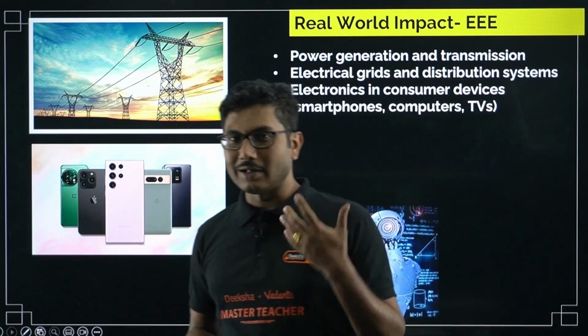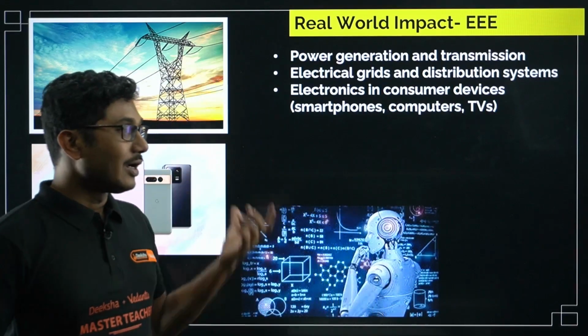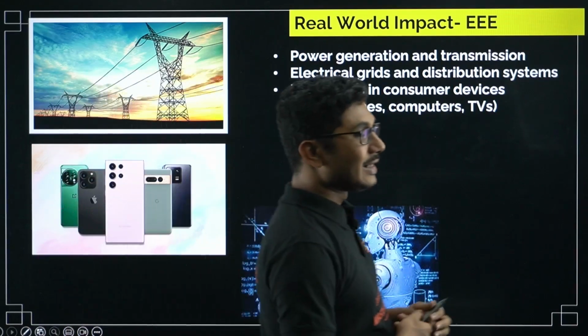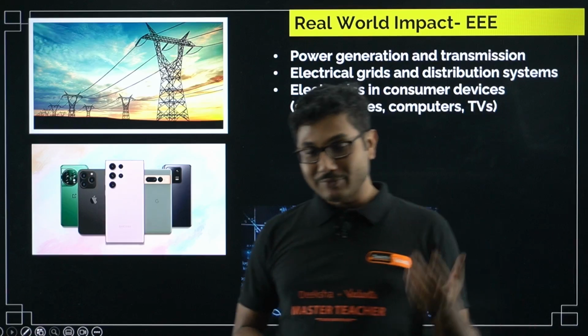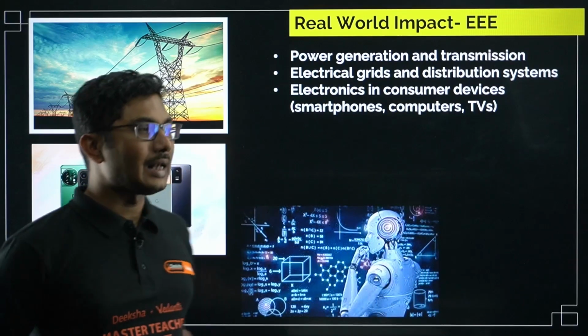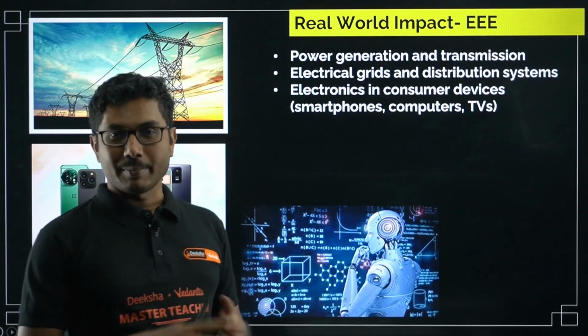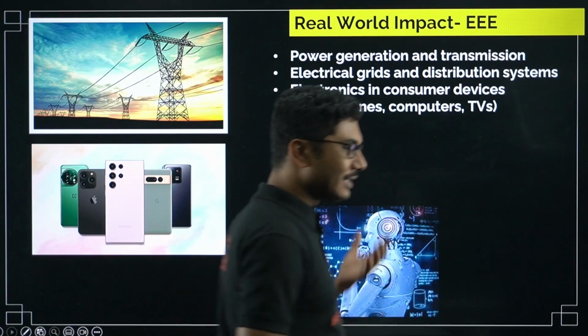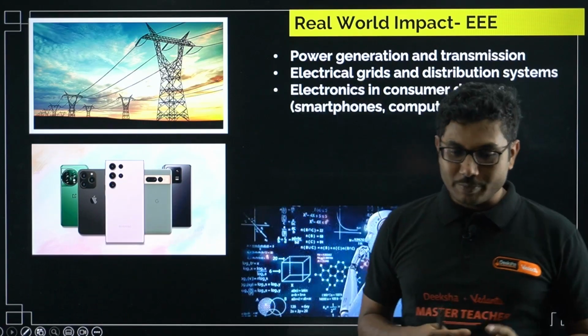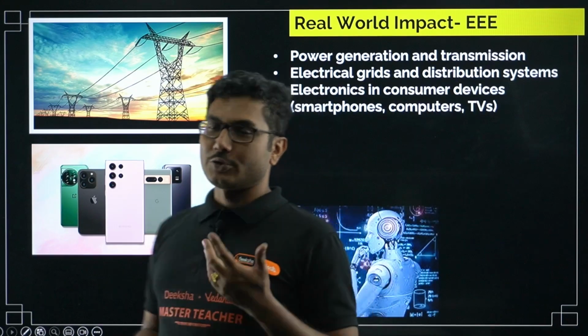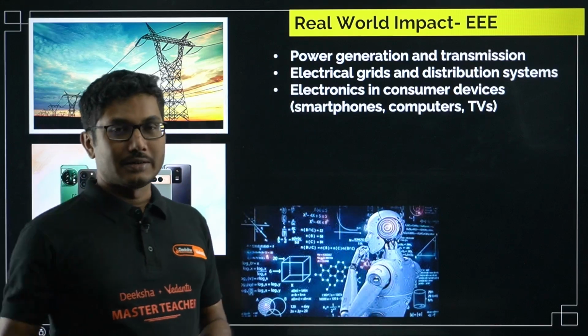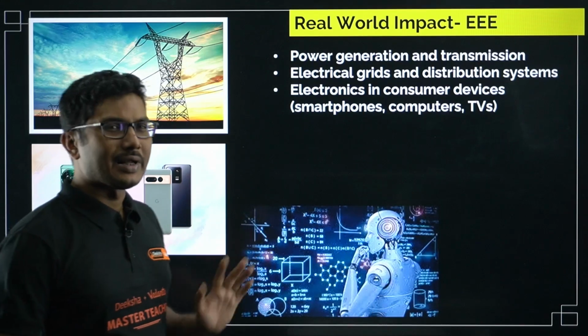Then slowly color phones came, then smartphones, then Android phones, iPhone came into the picture. They developed in the last 10 years. Even 10 years back, there were no smartphones, right? The era of Android started just about 10 years back.